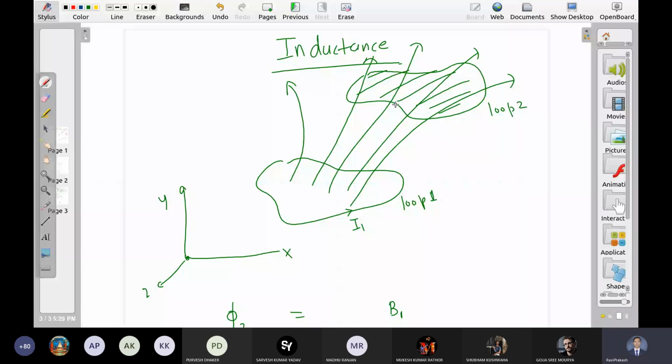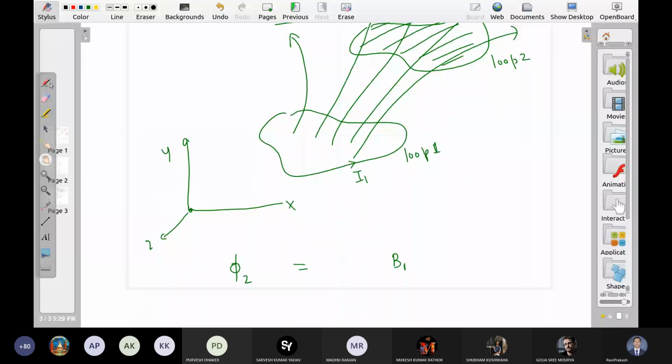So the magnetic field is generated by the first loop, area of the second loop, integrate over the second surface. This is the flux passing through the second loop due to the magnetic field generated by the first loop, right?